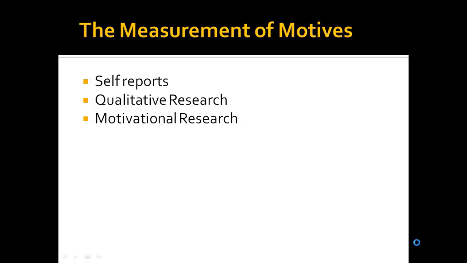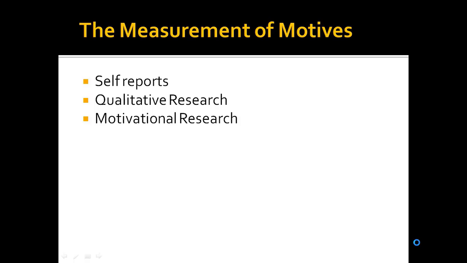If we look into the self-reported measures of motives, they consist of written statements which ask respondents to indicate how relevant each statement is to them. So it's kind of a psychometric scale, or a kind of survey, in which we have statements, and the respondents look at those statements and then indicate how relevant each statement is to them.